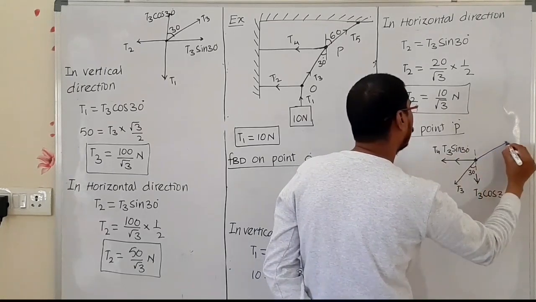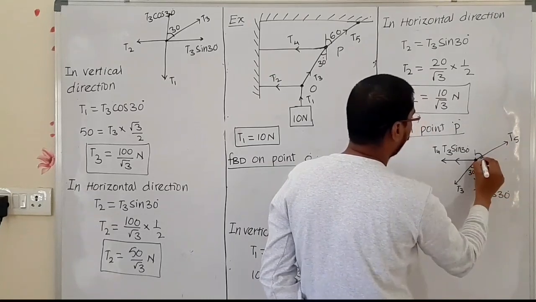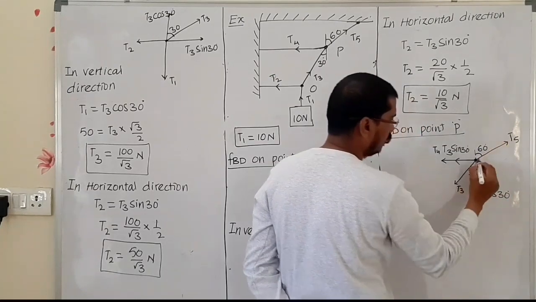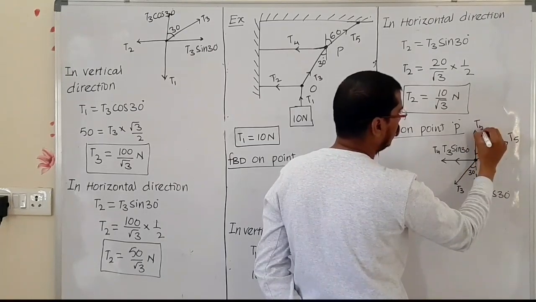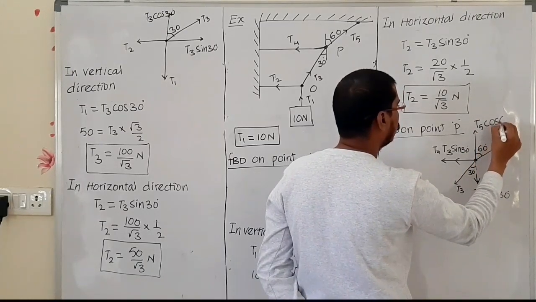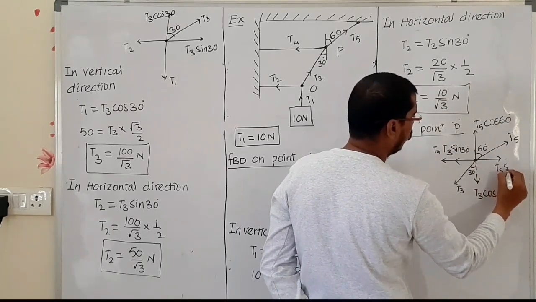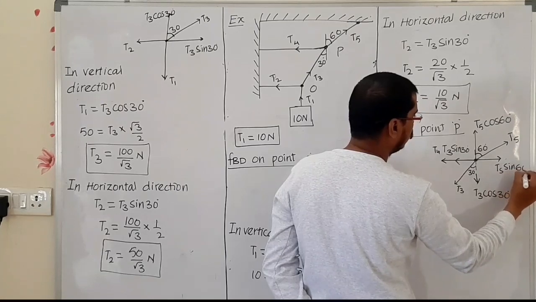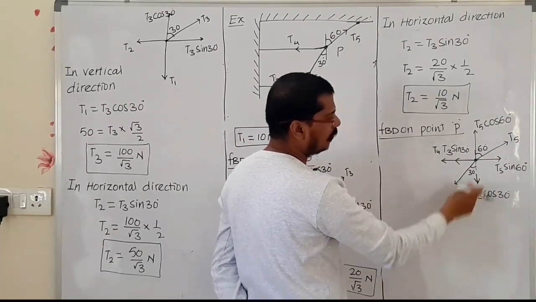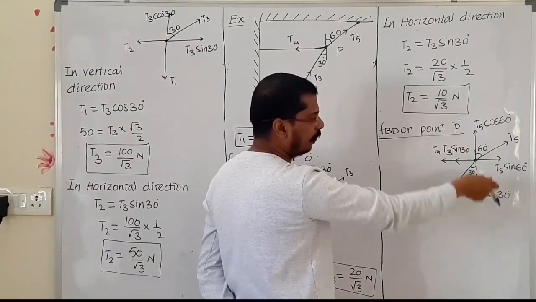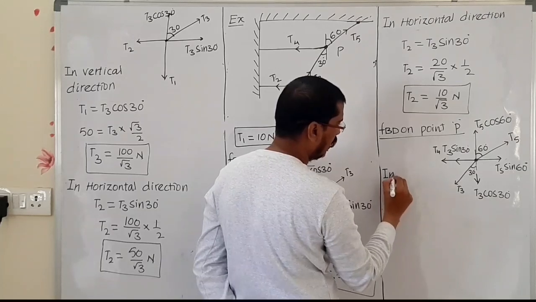Now if you go to here, it is T5 at 60 degree acting here. Now we can take this component as the horizontal component, T5 cos 60 degree and T5 sin 60 degree. Here the T3 value we know, so if I apply in vertical direction, we can find out the T5 value.